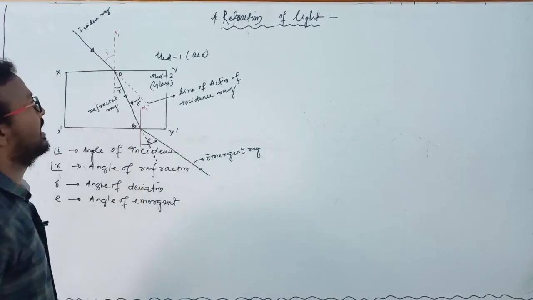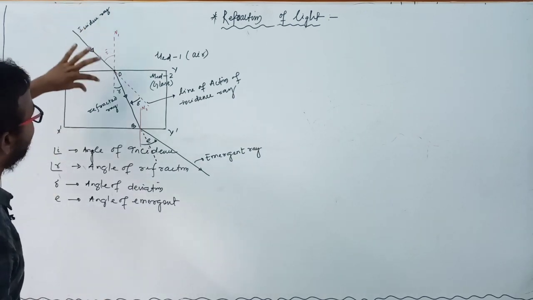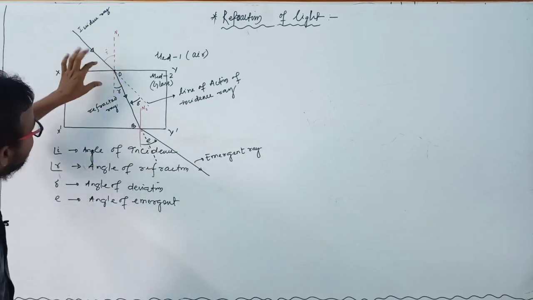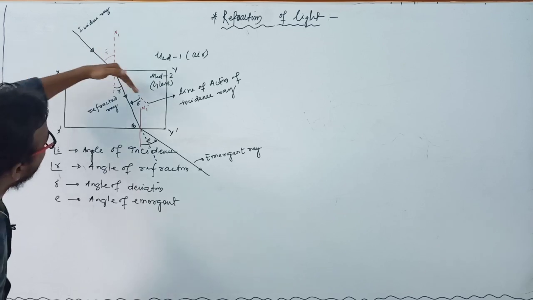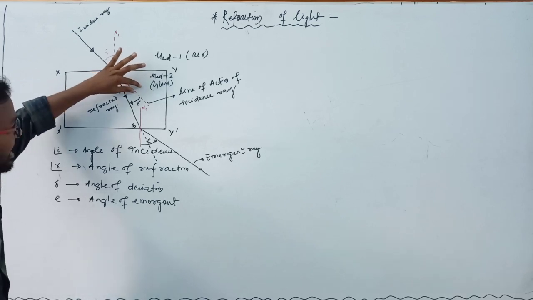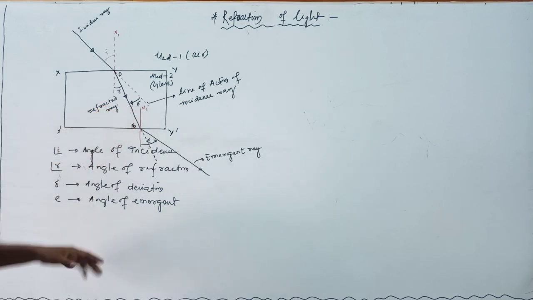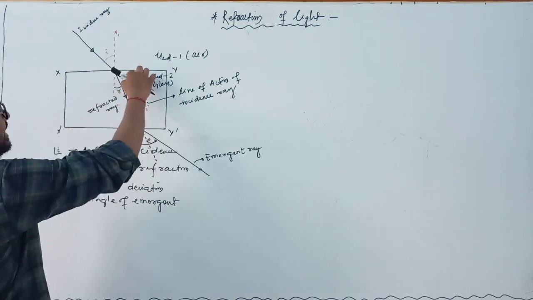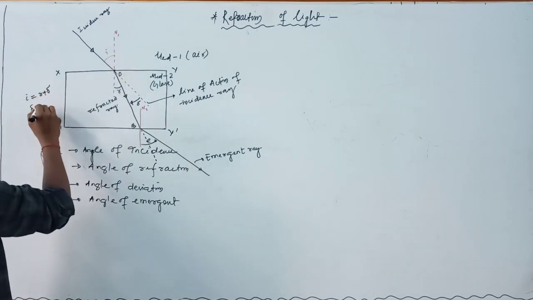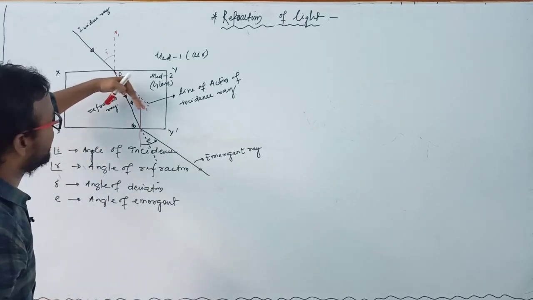Clear? So this is refraction of light. That means when light travels from air medium to a denser medium, the light changes its direction, and in this case the light bends towards the normal from its original path, with a deviation angle, that is delta. Clear? Or you can write the value of delta, which is equal to this angle minus this angle. So you can write that i equals r plus delta, and delta equals i minus r. This is the angle of deviation, that means it deviates from its original path.